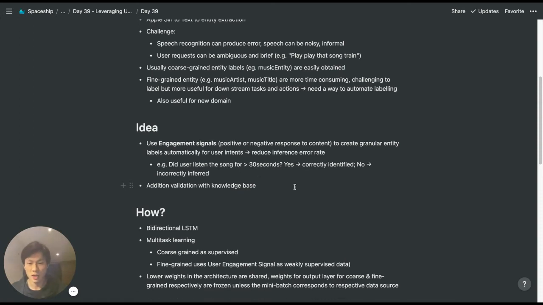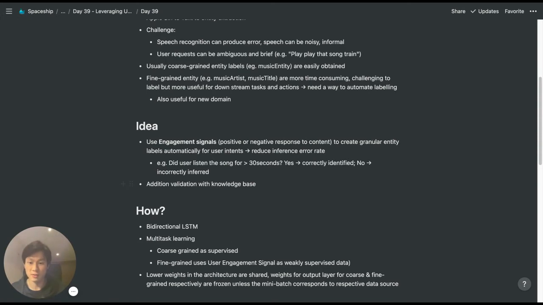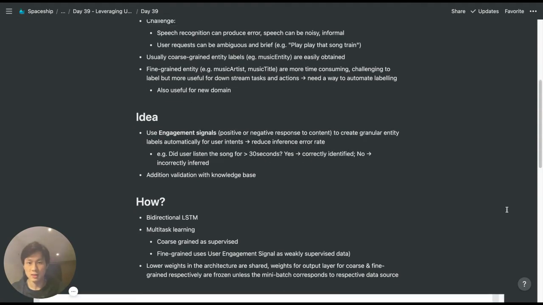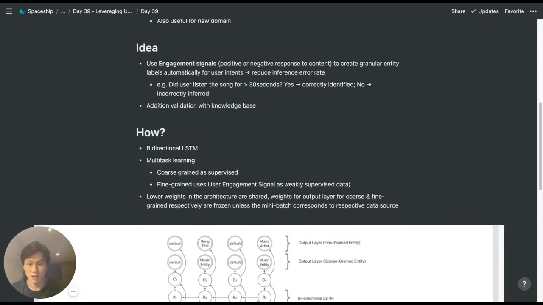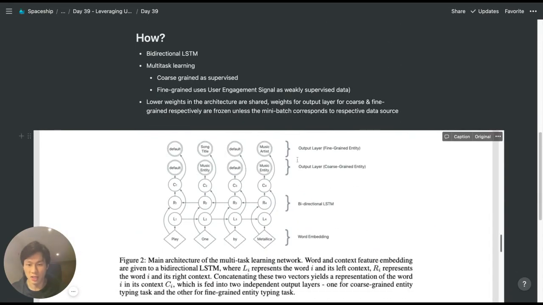In addition to that, Apple also uses a knowledge base to validate their inference. And how do they go about doing that? They do that by using a bidirectional LSTM with multitask learning. So in the architecture here, we can see, for example, Play 1 by Metallica. So these will be some embeddings. It first feeds into a bidirectional LSTM. And now those two vectors are concatenated into one vector and then sent to an output layer.